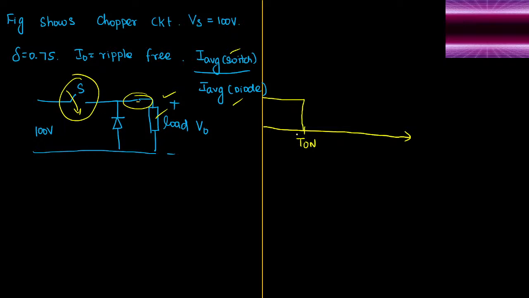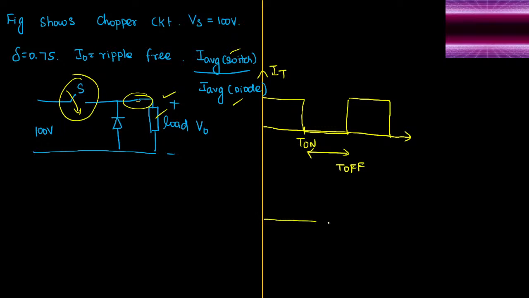After T on, the switch will be turned off for a particular time period. This is called the off time, T off. After that, again the on time will come. Once again, the same switch will be continuously allowing the current from the supply. Now, this is the current flow through the thyristor.